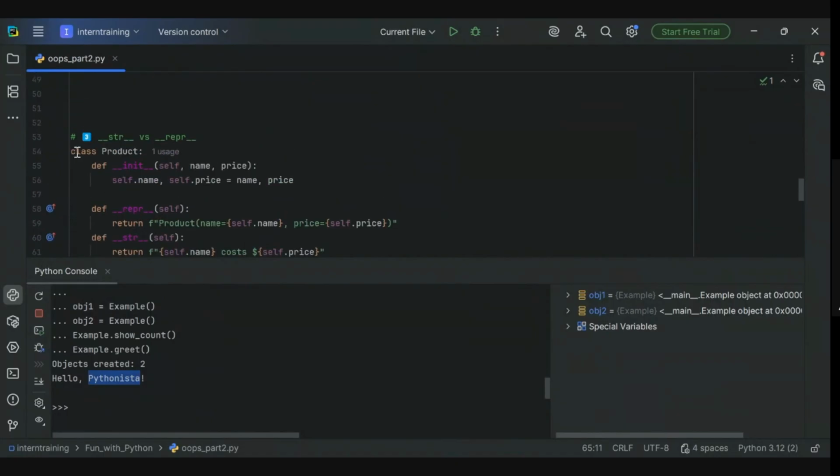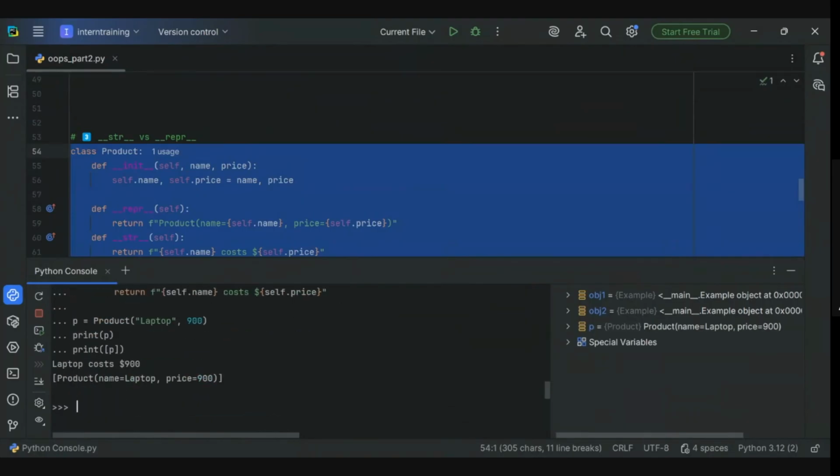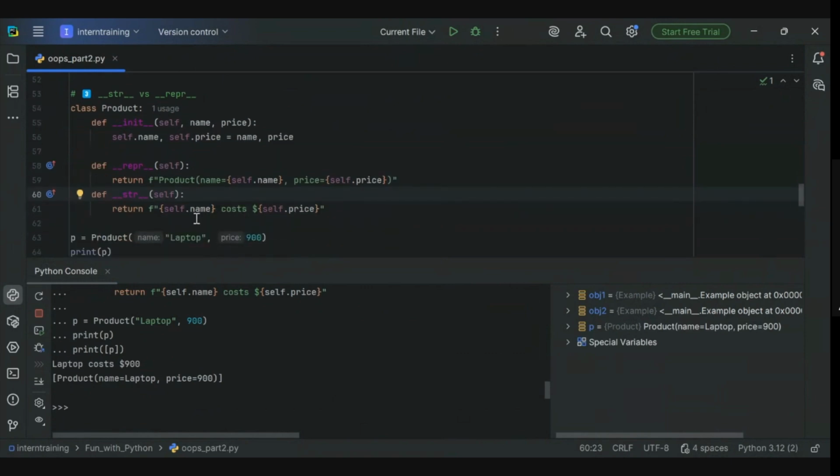Again, you can add your knowledge in the comment section, and I hope you have already done that by pausing the video. Now we'll run this. As you can see, the same print is giving two different outputs. One is calling this REPR, which we have overridden. Another one is calling this STR. So in this way we are able to change the definitions of these dunders like REPR and STR as well, right?